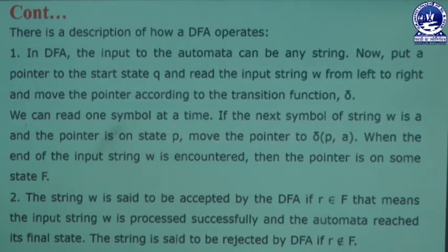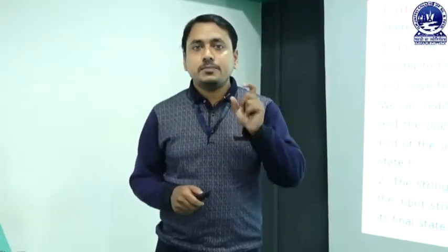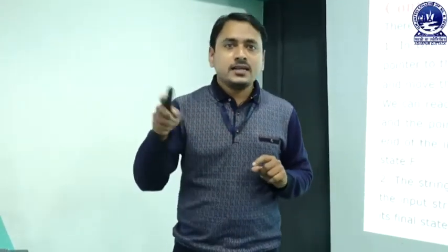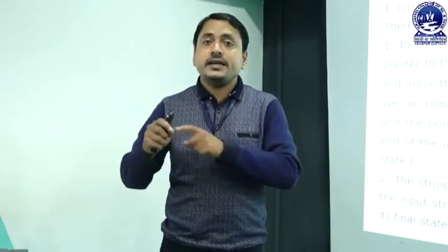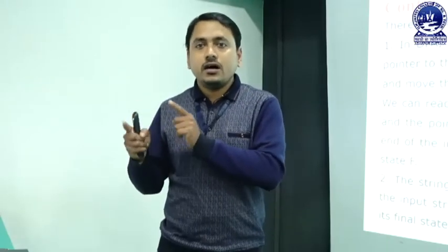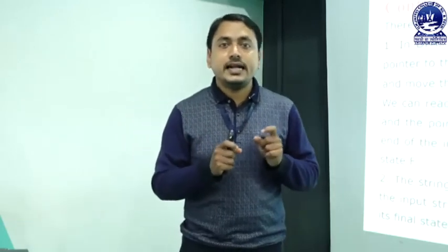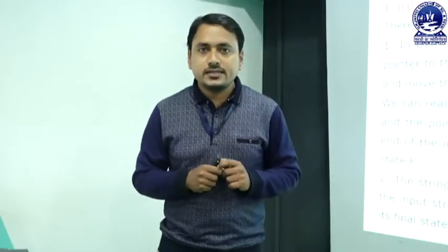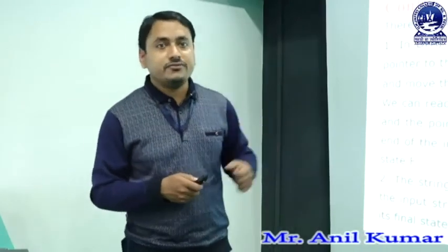That means whenever the user gives any input symbol during processing, if the user gives A first, at that moment we can create a string, and that string may be AB or AA or A, triple A or triple B. There are many types of strings we can generate from our transition diagram, which is always represented on our slide. Now we can focus on the slide.